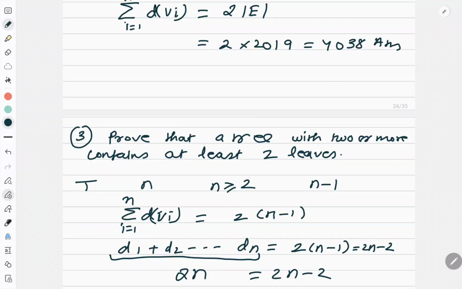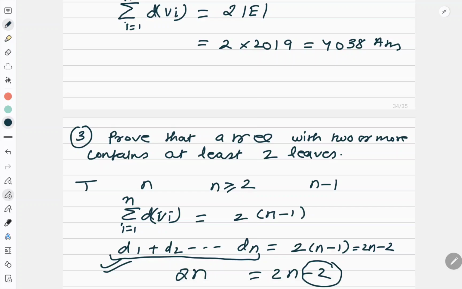So at least there will be two vertices on this left hand side whose degree is 1, because this 2 is coming additional. Right? So that is how I get the answer. So I can say that this is not possible. So the degree of at least two vertices will be equal to 1, then only we will get the result.